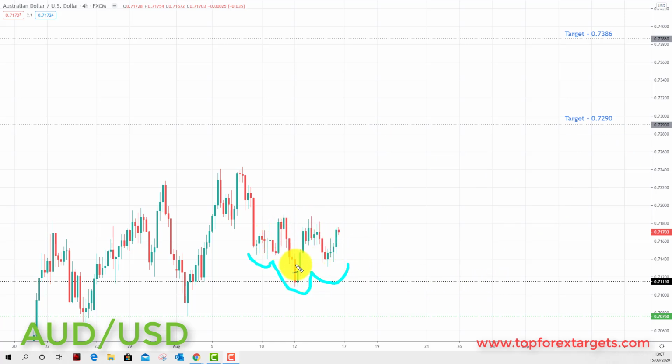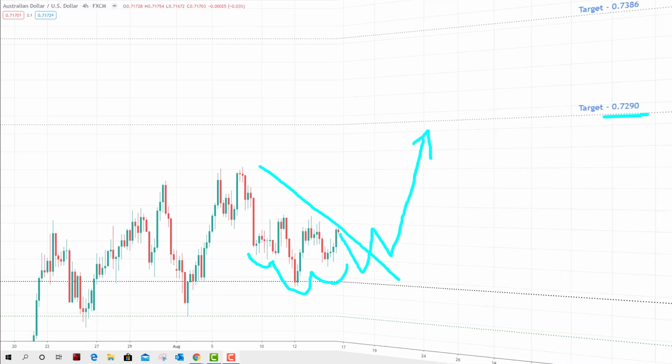So very simply put, going into this week, because of really a lack of movement in this market, we started the week here, we bounced at the 0.7115, and that was pretty much the entire move for the week. We're still in this area, so any pullback here and anybody not involved from last week is going to provide an opportunity for another bullish breakout to the upside, and we're going to be looking at initiating longs up towards the next key of resistance to the upside, the target set at 0.7290.